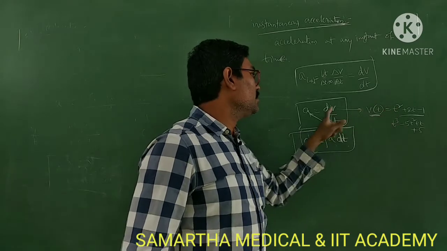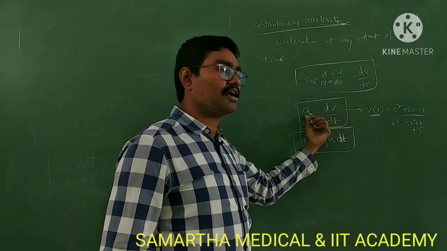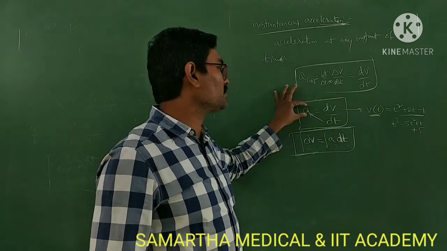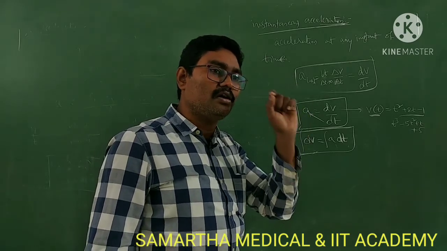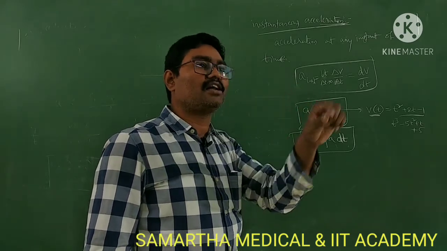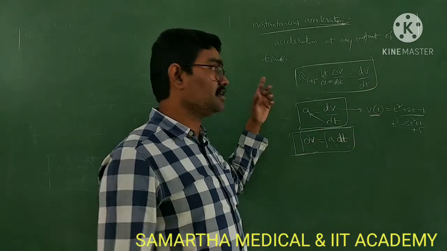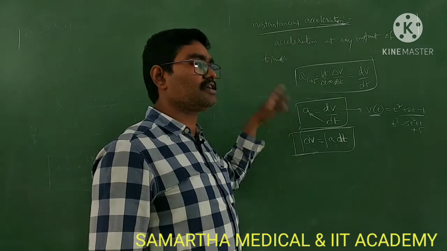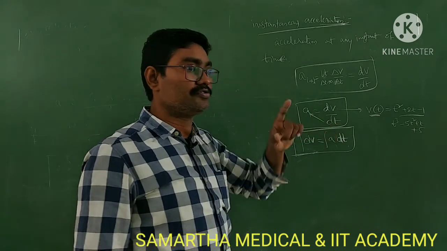Then you can use acceleration a is equal to dV by dt to calculate instantaneous acceleration. They may also ask about a particular time: in a particular second, the tenth second or fourth second, what is the acceleration. Since this is found instantaneously, at that particular instant you find the instantaneous acceleration.